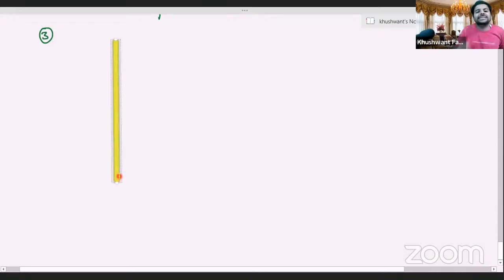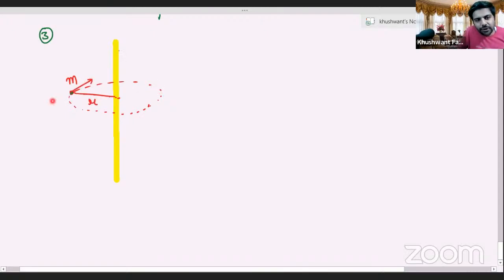Assuming that this is the axis, this yellow color line, and now let us make that object which is going to revolve around this yellow color line. Let us make its orbit. Orbit is the imaginary path in which any body rotates. Suppose this is the axis and here is the body of mass m, which is placed at a distance r from the axis. ये वाला distance is r, and this body is rotating. ये body is rotating in this imaginary path or the orbit. So this is the orbit, this is the axis. ठीक है? Orbit का मतलब the path in which this body will rotate.